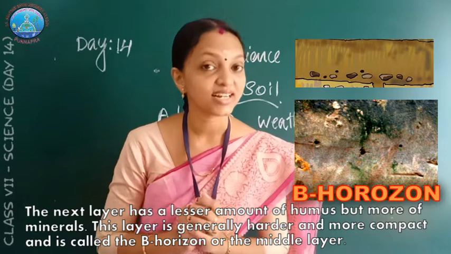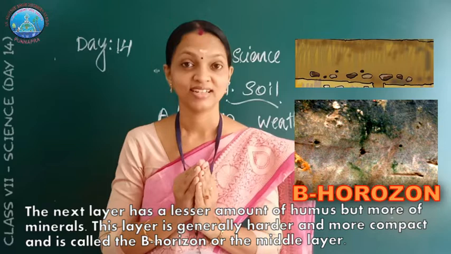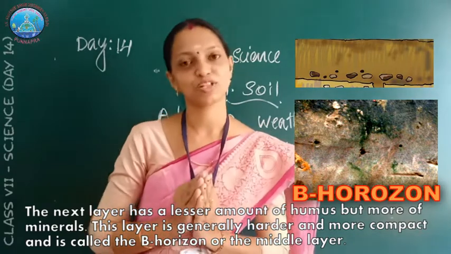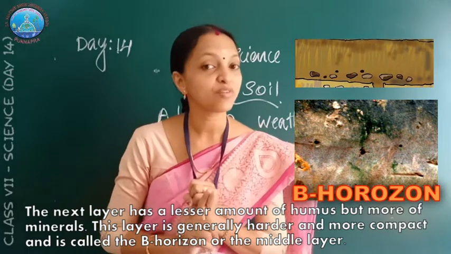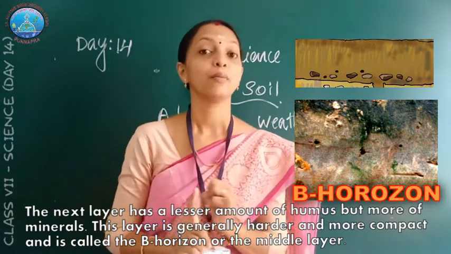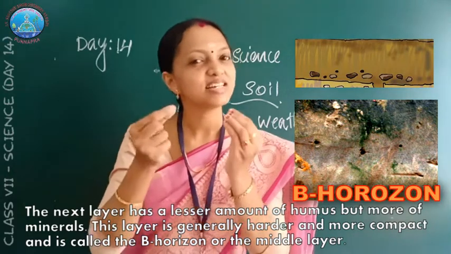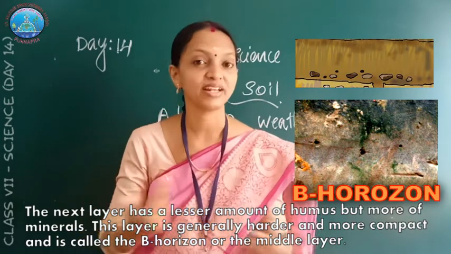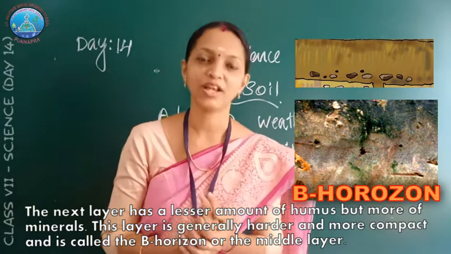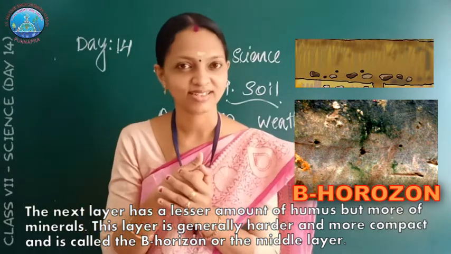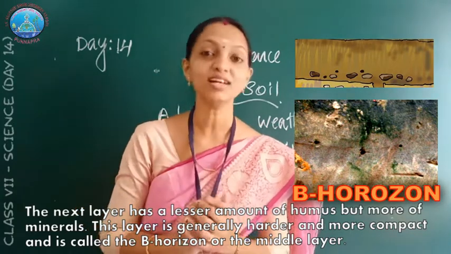This layer is generally harder and more compact. This is the middle layer of the soil, called B horizon. It is very low in humus but high in minerals, and it is much harder than the top layer of the soil and more compact. So this layer is called B horizon, or the middle layer of the soil.